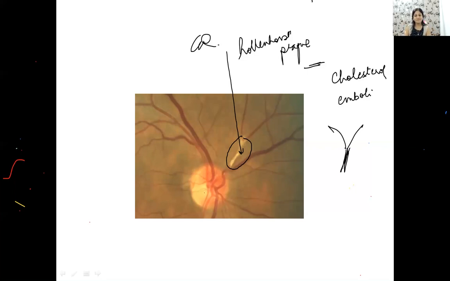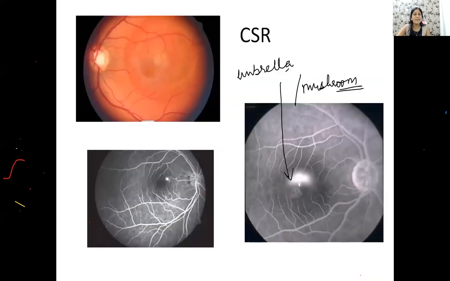Okay? Clear? Yes, Dr. Rohit. So there is a pump failure and the fluid gets collected within what? Within your subretinal layer, right? Subretinal layer, in between your neurosensory retina and your RPE. In between that you have a subretinal layer. So that fluid gets collected in that subretinal space.